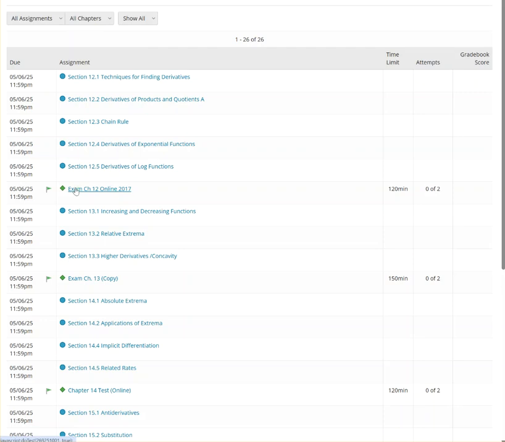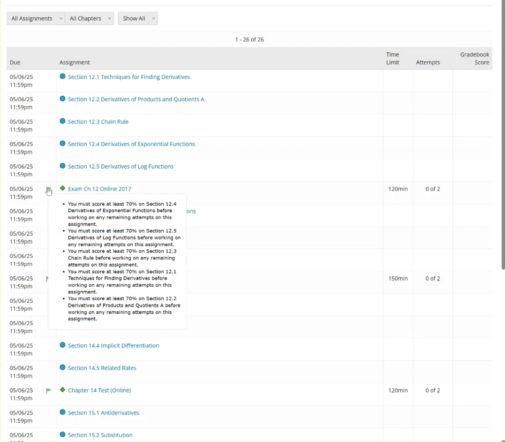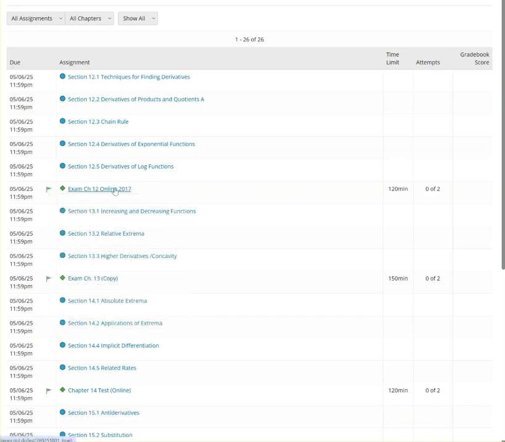When you get to exam chapter 12, there's a flag. Look at that flag when I roll over it. It says you have to score a 70 on all those homeworks, so it's not going to open for you if you have not. It also tells you that you have 120 minutes, 2 hours for that test, and you have 2 tries. If you do really well the first time, you certainly don't have to take it the second time.